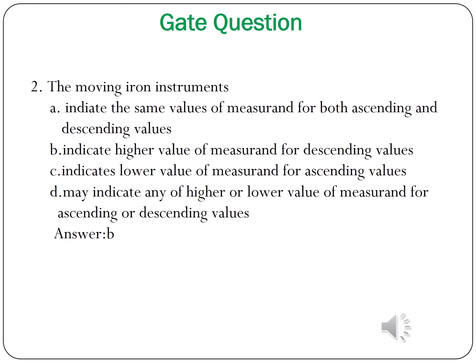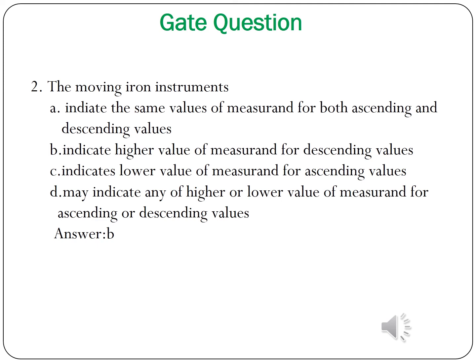So next question: the moving iron instrument indicates the same value of measurement for both ascending and descending value; indicates a higher value of measurement for descending value; indicates a low value of measurement for ascending value; may indicate any of the higher or lower values of measurement for ascending or descending value.